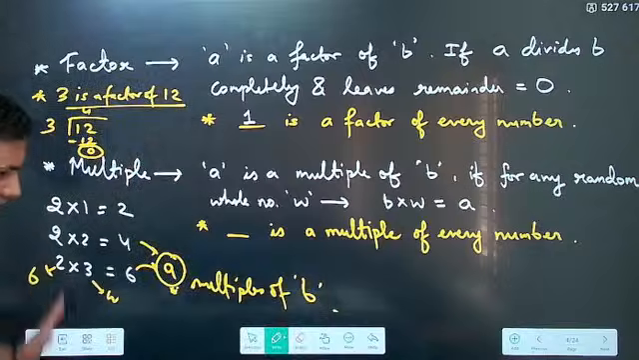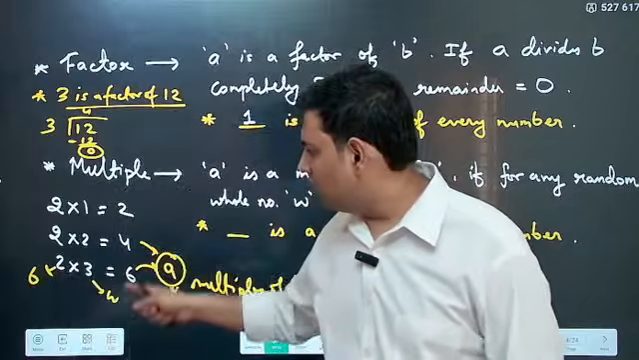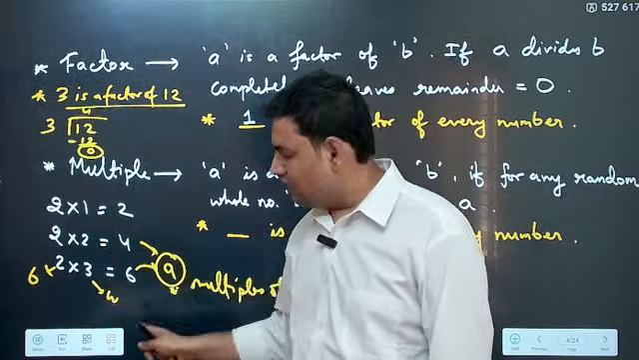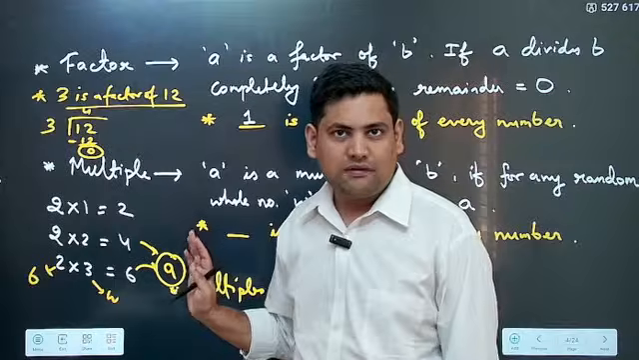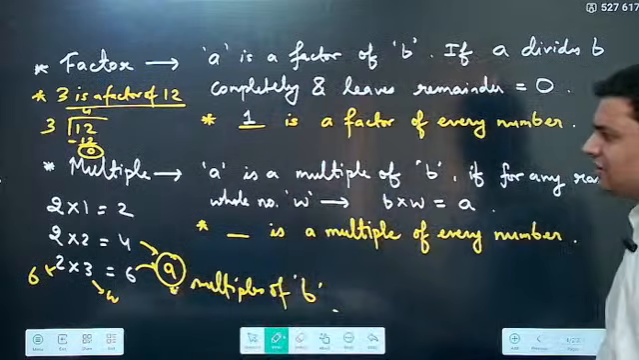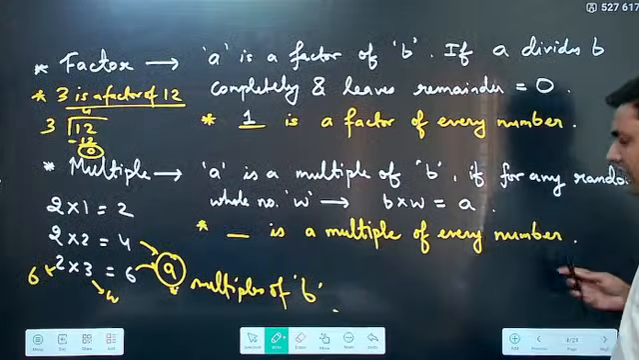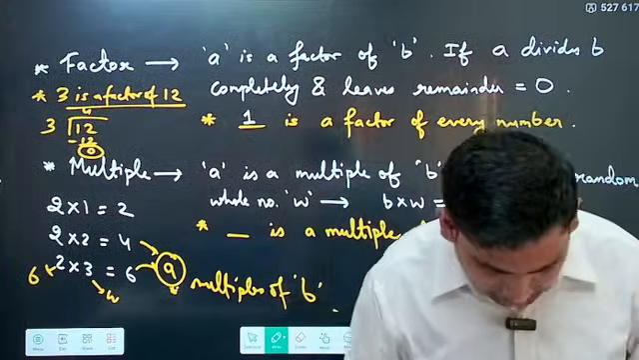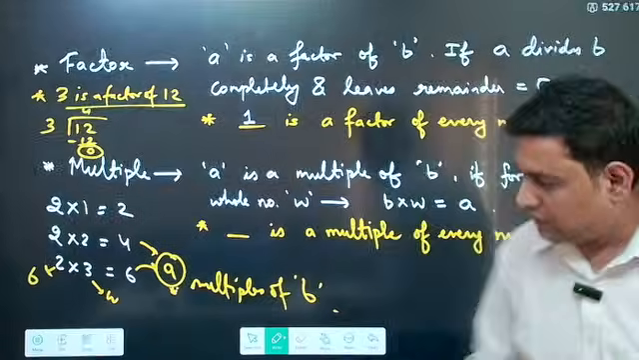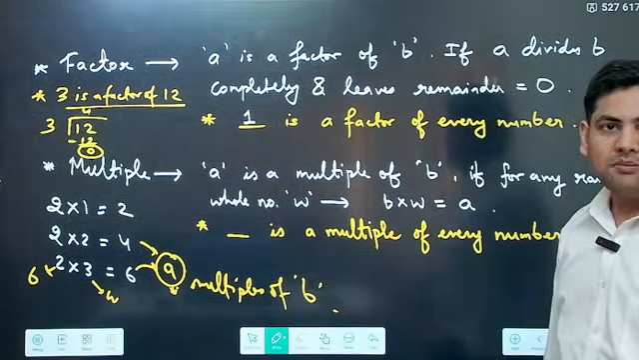So basically you take any number, you start multiplying it with whole numbers. The numbers that you get are called its multiples. Now by this logic, which number is a multiple of every number? Which number is a multiple of every number? Yes, Dheeraj, correct.